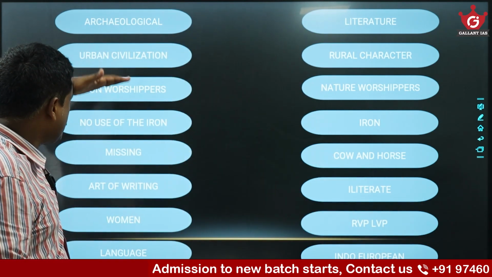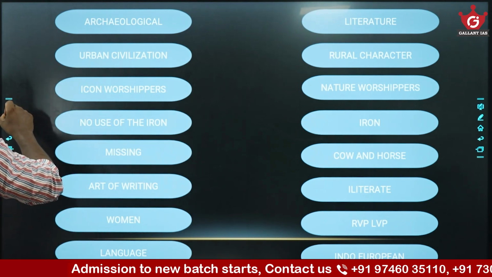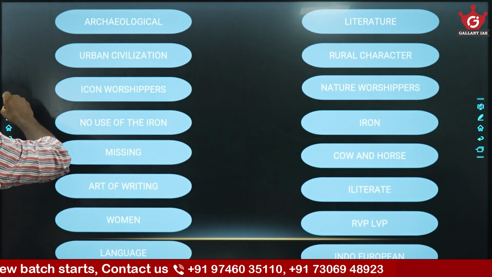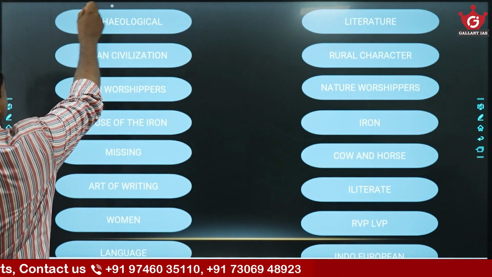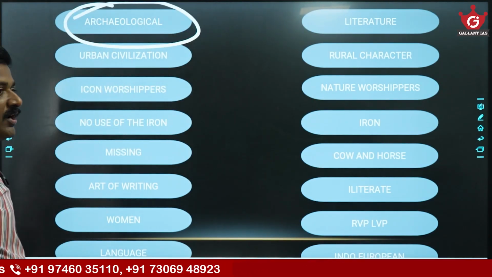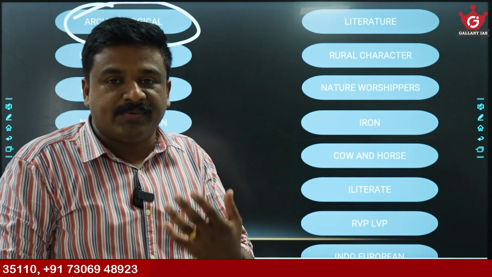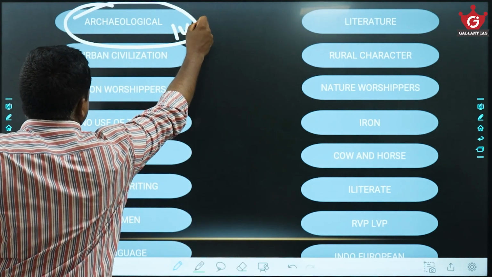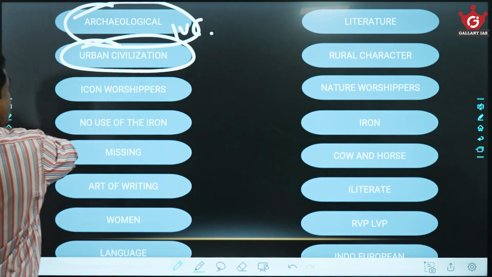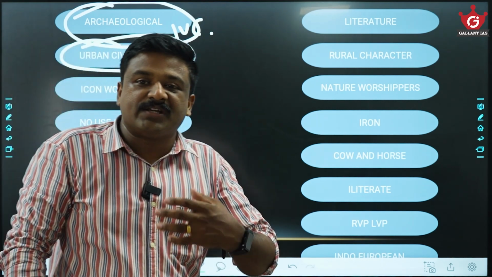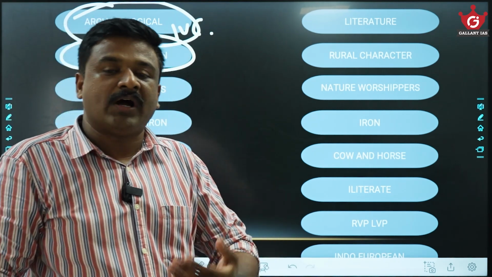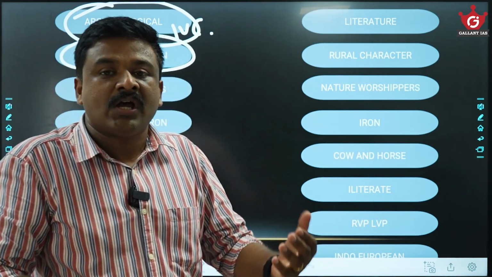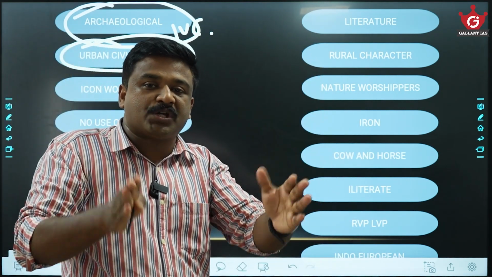Now here, coming to Indus civilization, I am sharing some core features. Most of the information we collect regarding Indus civilization is from archaeological evidence, archaeological remains. Archaeological remains constitute the biggest source of evidence regarding this IVC civilization. Then see, this was an urban civilization. Mohenjo-daro, Harappa, Lothal, Chanhudaro, all these were urban cities.